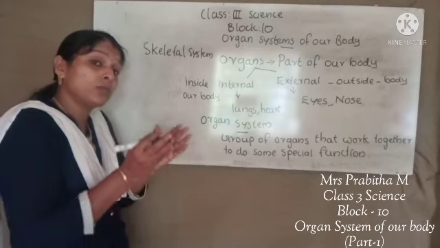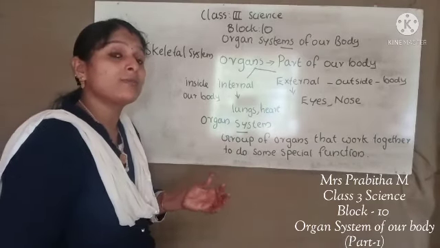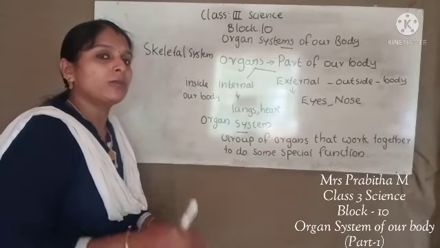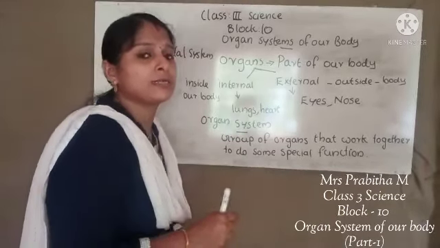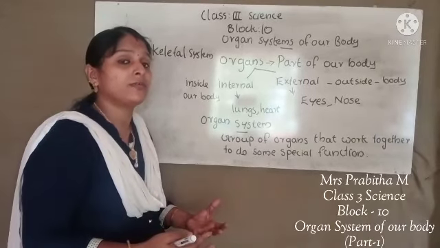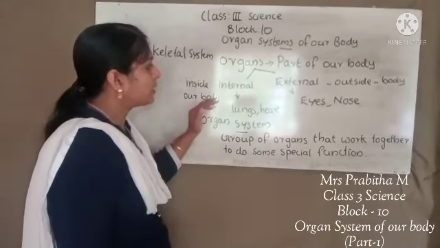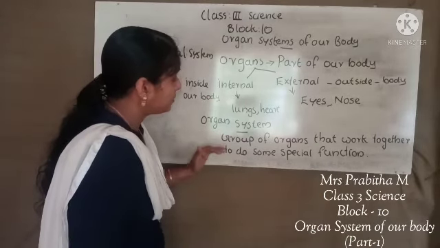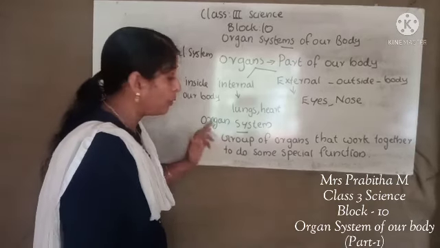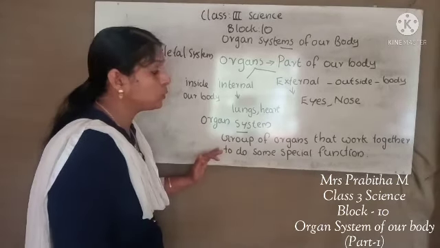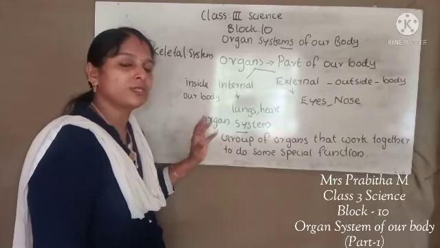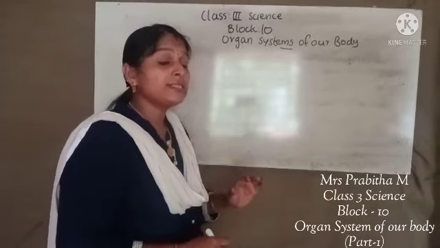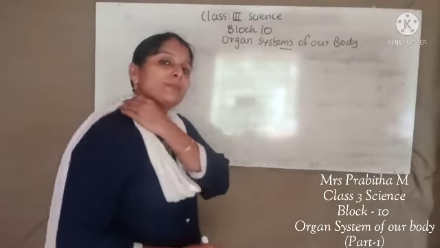All these organ systems work together to function our body properly. If anything happens to any organ system in our body, then it will affect our whole body. So an organ system is a group of organs that work together to do some special work. For example, the skeletal system.